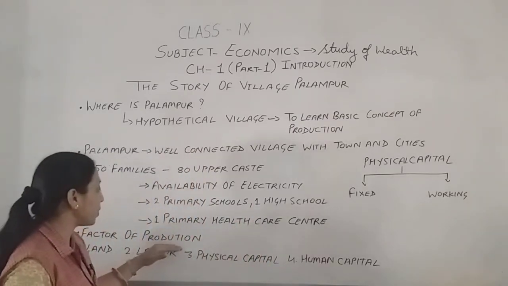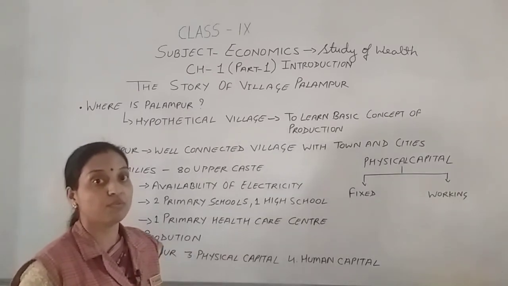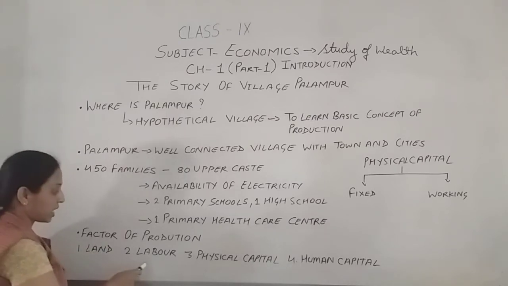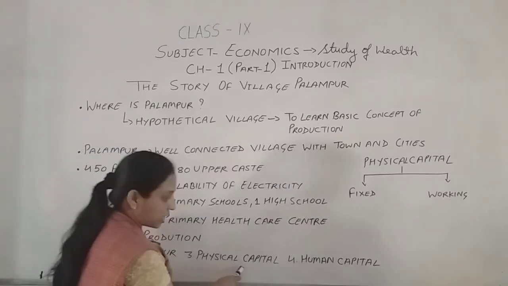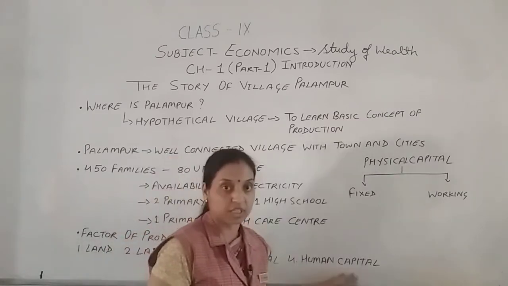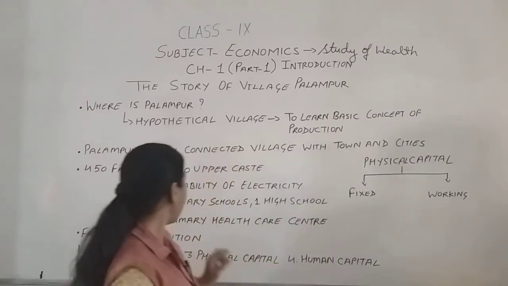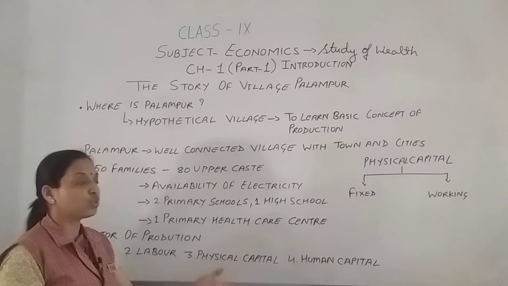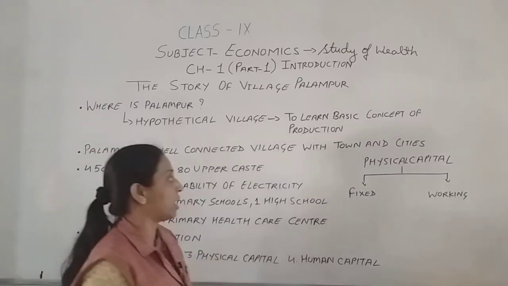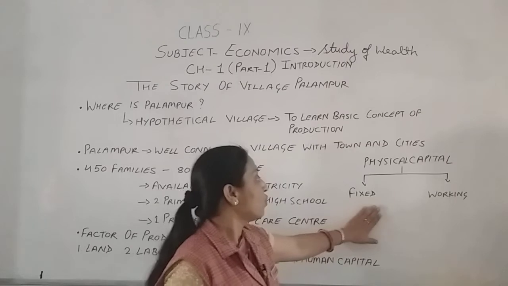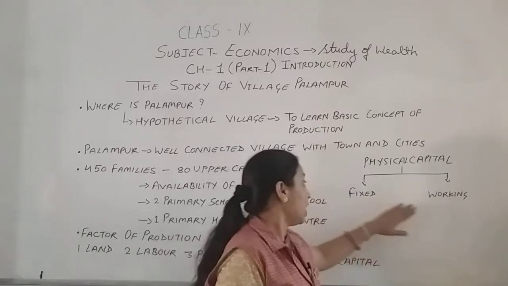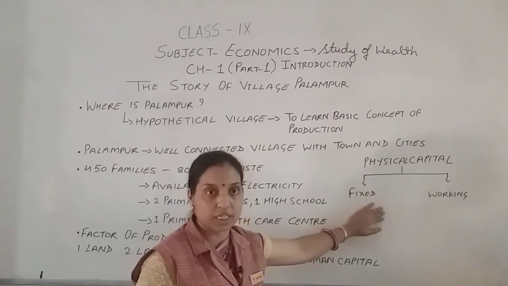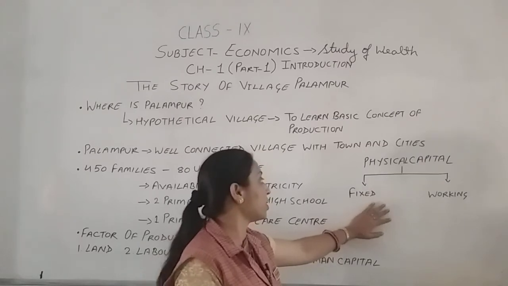For production we depend on some factors. The first factor is land, the second is labor, then physical capital, and then human capital. These are the factors. One more thing I tell you: physical capital is also divided into two parts, which I will explain in detail further. Physical capital is divided into fixed capital and working capital. Fixed capital means a one time investment, for example land, buildings, tools and equipment.